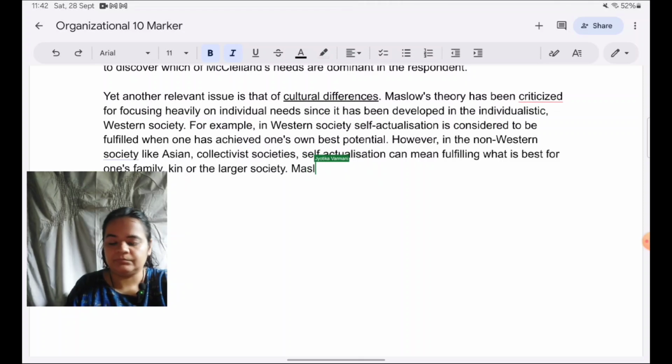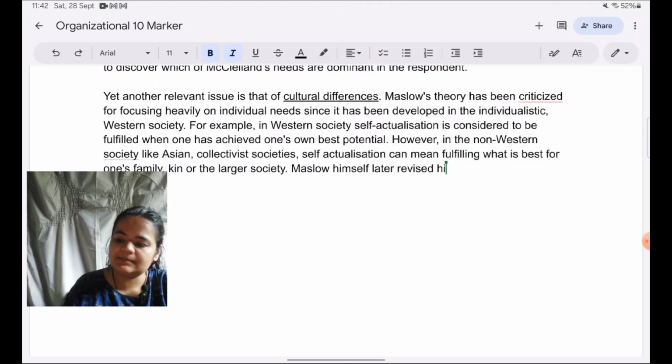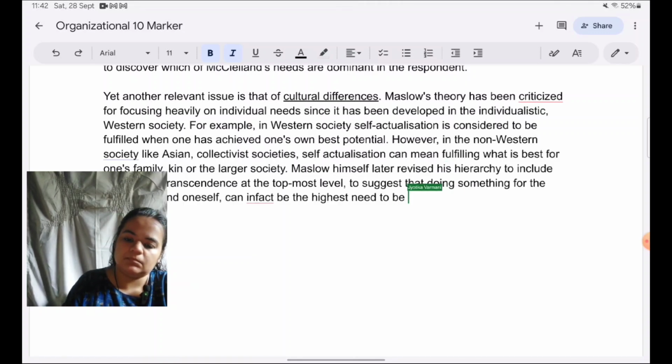Maslow himself later revised his hierarchy to include the need of transcendence at the topmost level, to suggest that doing something for the society beyond oneself can in fact be the highest need to be satisfied in human motivation.